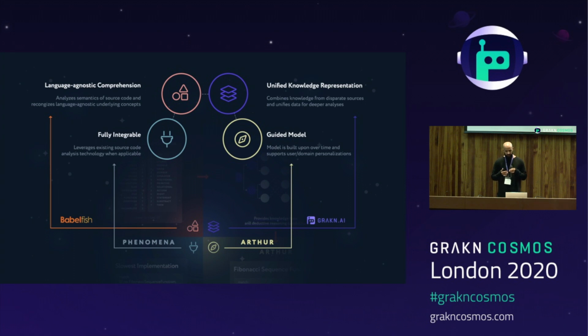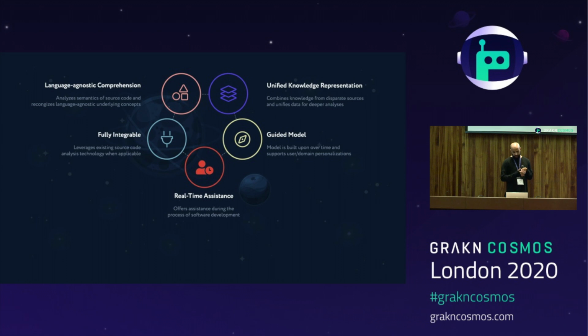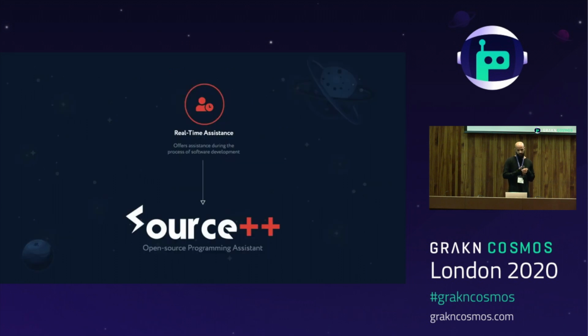Babelfish, Arthur, and Phenomena all use Grakn to create a knowledge graph of information about source code, which has gone through several layers of enhancements and extensions to give as much context to source code as possible. This highly contextual knowledge base is then used for a single purpose, and that's to provide real-time assistance to software developers. And that's currently accomplished with the project I've been working on called Source++.